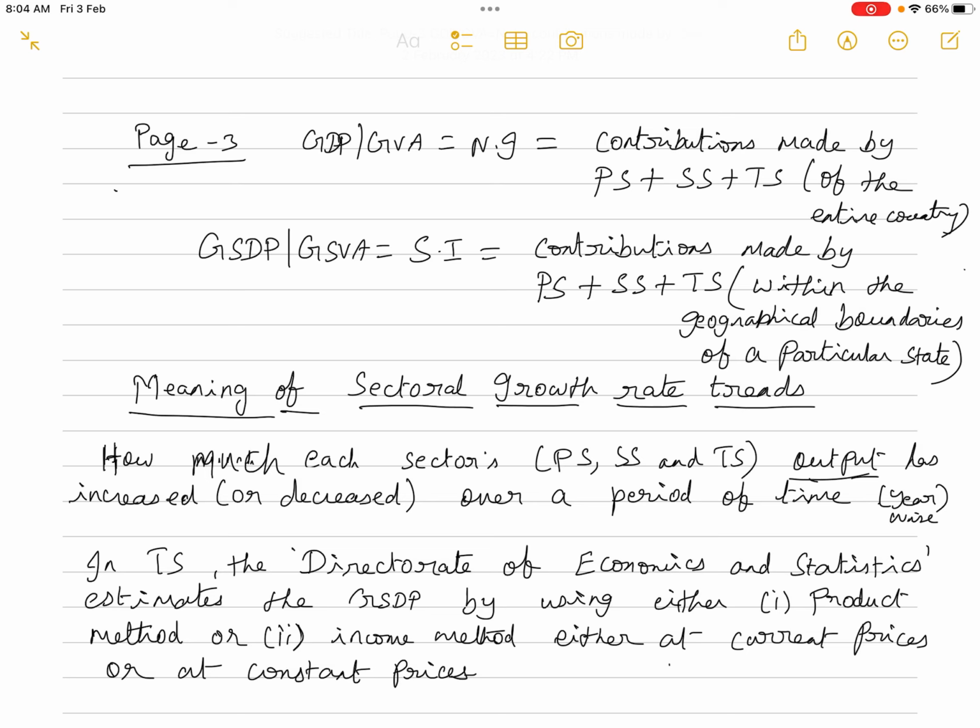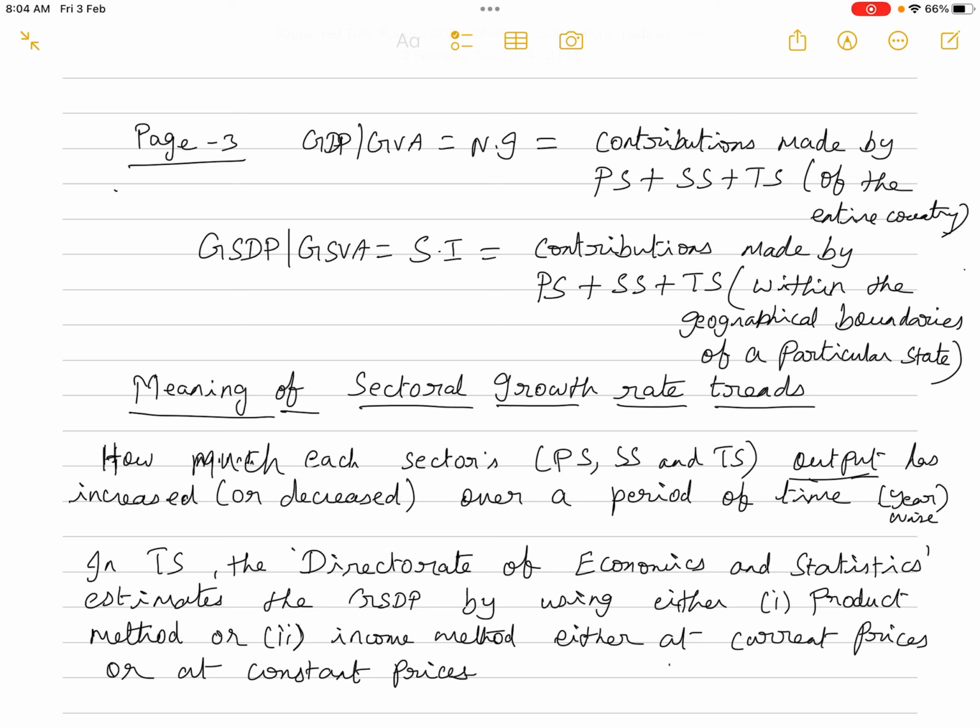Okay, but if you take the GSDP or the GSVA, then it is only the contributions made by these 3 sectors, that is the primary, secondary and tertiary sectors, within the geographical boundaries of a particular state. So if you are taking the state of Telangana, what is the output, what is the contribution made by the primary sector of Telangana to the state income of Telangana?